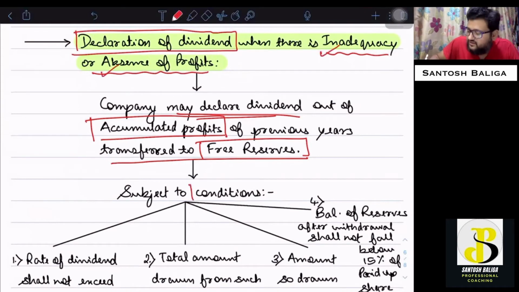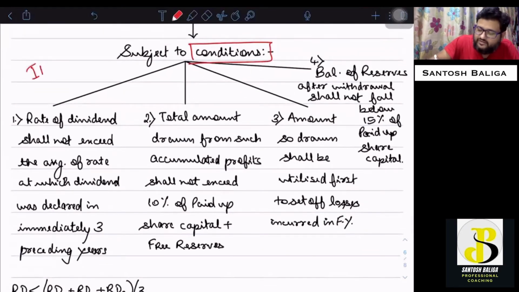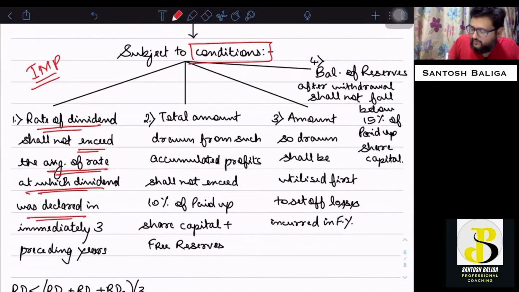But there are certain conditions that need to be fulfilled. What are the conditions? The first condition, which is very, very important from examination point of view, is that the rate of dividend shall not exceed the average rate of dividend which was declared in the immediately 3 preceding years. This is the same as is given in the interim dividend also.